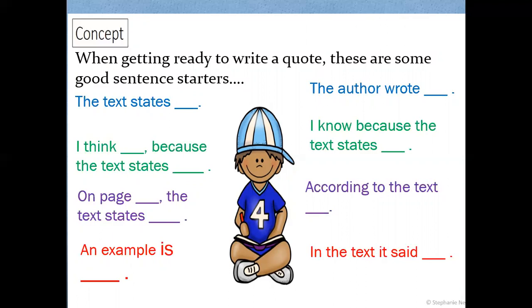On page blank, the text states blank. An example is blank. The author wrote blank. I know because the text states blank. According to the text, blank. In the text, it said blank. So these are some good sentence starters. You're giving credit and saying you're finding your answer exactly from the text.